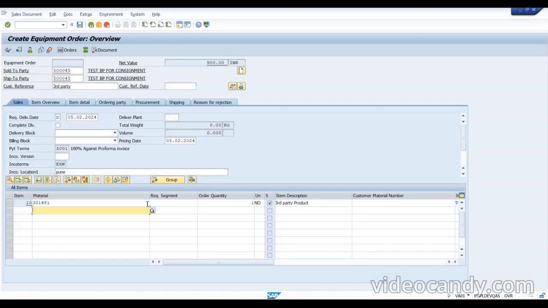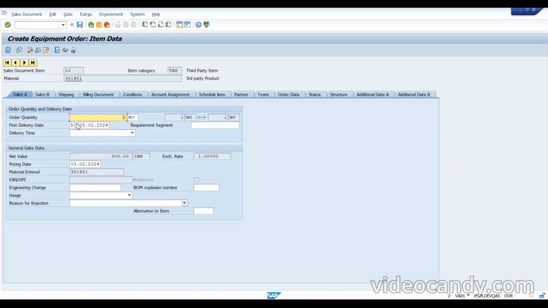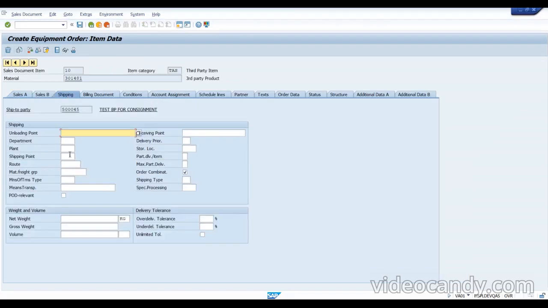And we need to maintain the plant here. Just double click on that and go to the shipping, and we need to maintain the plant. Yes, you can see the plant is not there. That is why the system is giving a pop-up. So just make this particular plant as 1000 and give an enter.